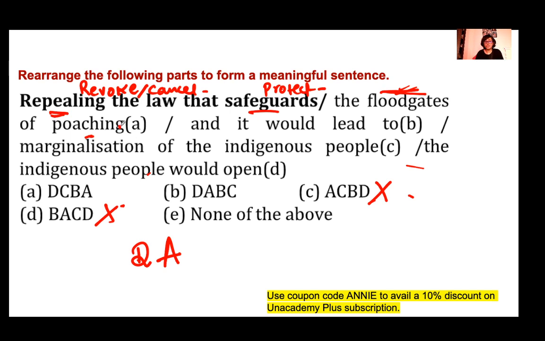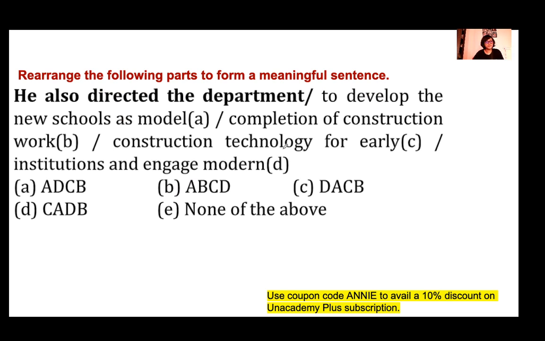Of poaching, and what will it do? It would open the floodgates of poaching, and it would lead to marginalization of the indigenous people. D, A, B, C. Option B. What does the word marginalization mean? Marginalized means backward people, people who are downtrodden, people who are oppressed. So marginalization of indigenous people means oppressing the indigenous people. Okay, next question.